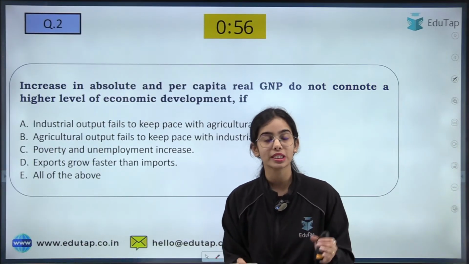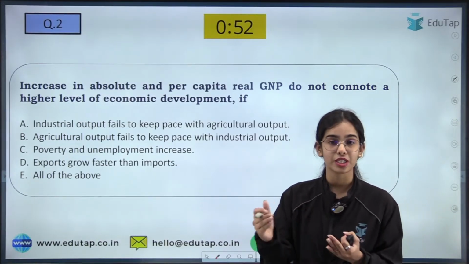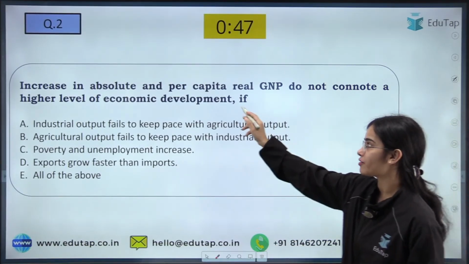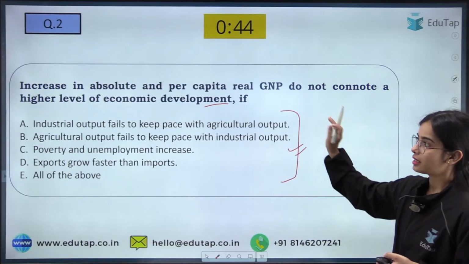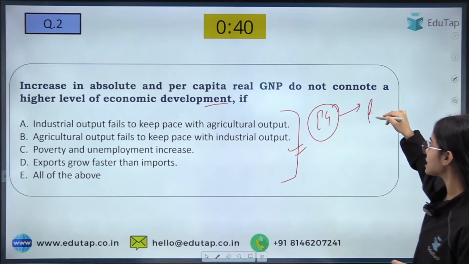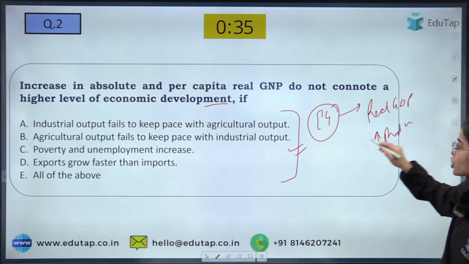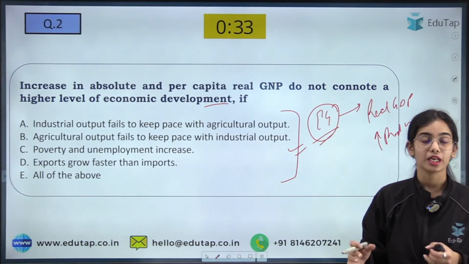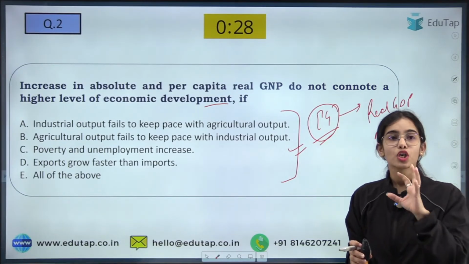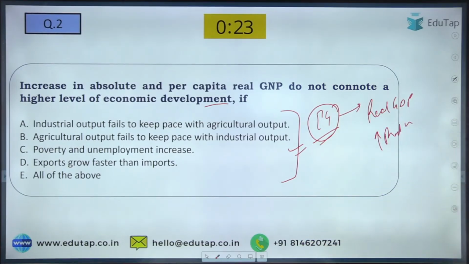Now coming to the next question: an increase in the absolute and per capita real GDP or real GNP does not connote a higher level of economic development if which of the following is there. Economic growth means real GDP, the production, is increasing. So that shows economic growth is happening. But economic growth is happening, while economic development is not happening. Which kind of scenario can this be? Try to answer this.